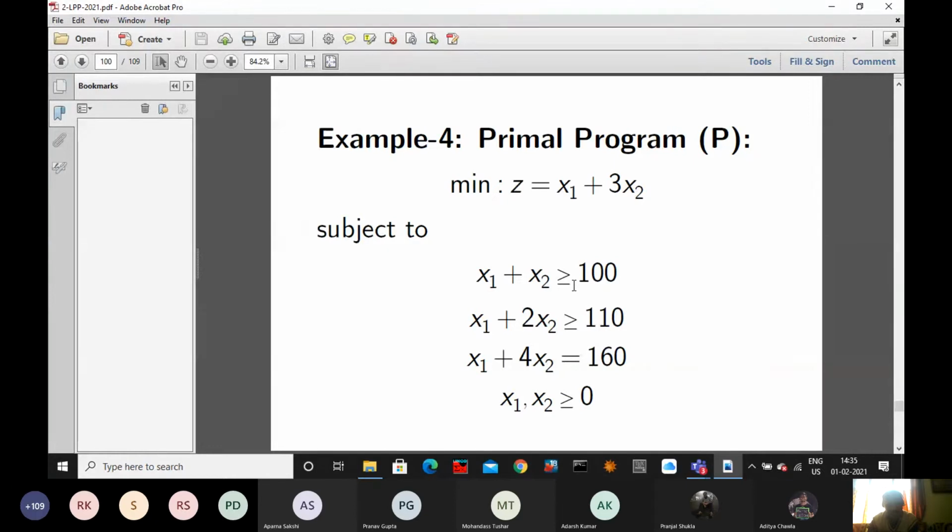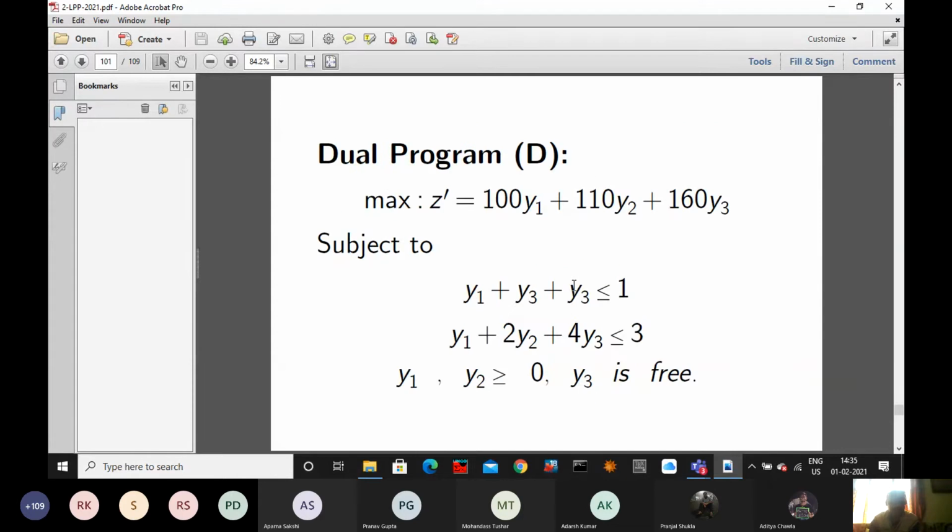Certainly, if I am saying which method, if you know the dual simplex method, all right; otherwise you will apply the BKM method or the two-phase simplex method. Now, we can change to the dual. So, the dual is like this.